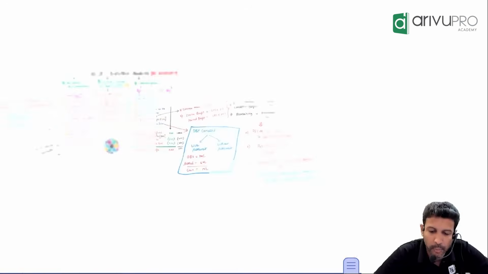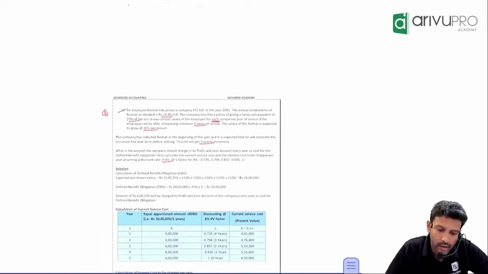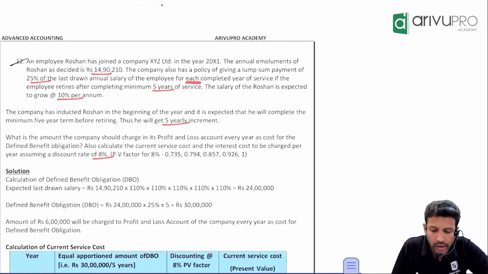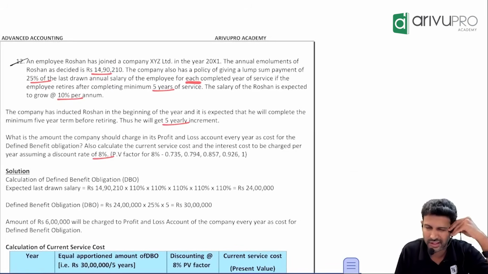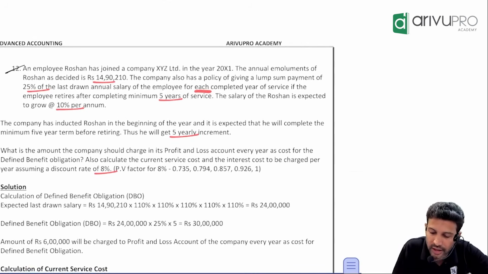Okay, let's take up one question just to give you a little more context to this. Study material question. Just keep your calculator with you. No need to flip over the notes and all. Just calculate some basic things. That's all. An employee, Roshan, has joined a company called XYZ in the year 20x1.